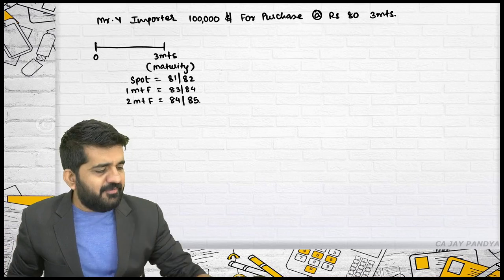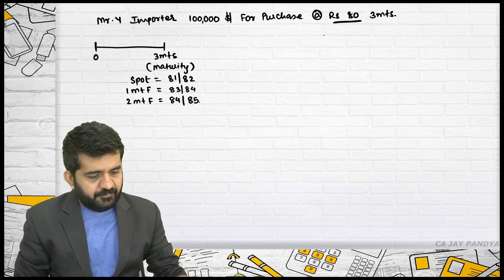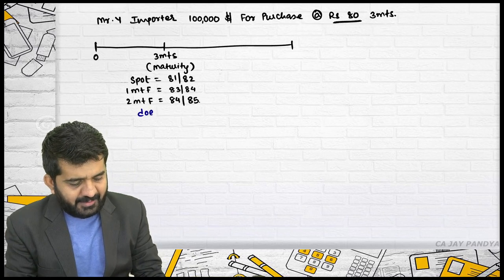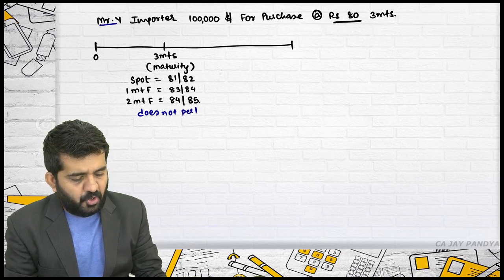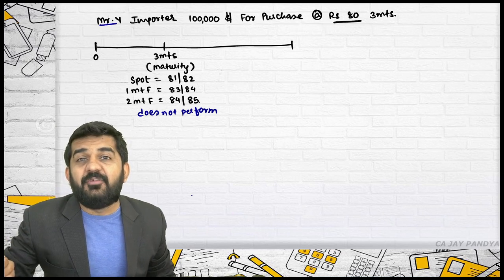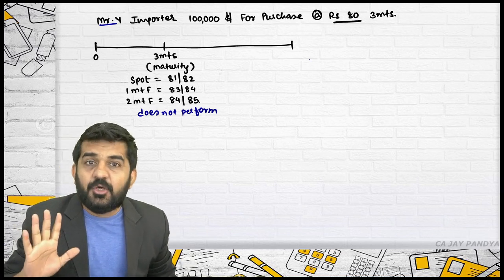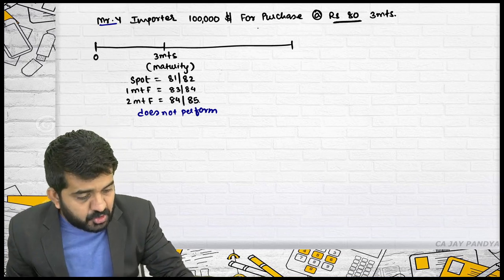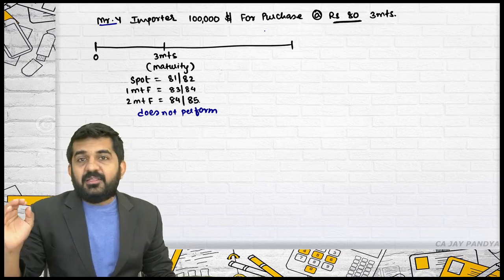But sir, on maturity, we have already decided the rate. See what customer does. Customer does not perform the contract. In this case, Mr. Y does not perform. Mr. Y does not take delivery of $1 lakh. He does not purchase $1 lakh by giving 80 lakhs rupees. Did he inform of extension? The answer is no. He does not even inform that the contract will be extended. Then there is a problem.